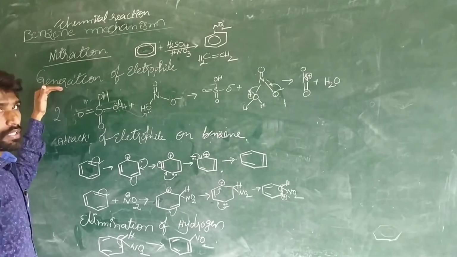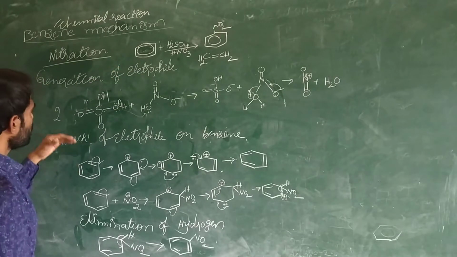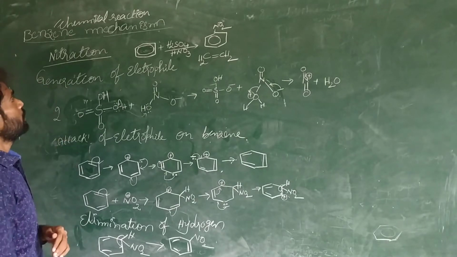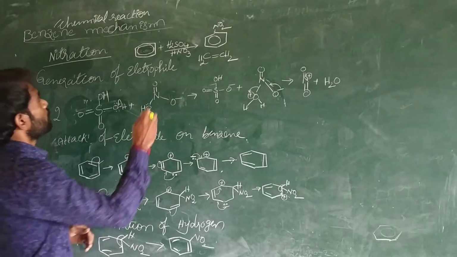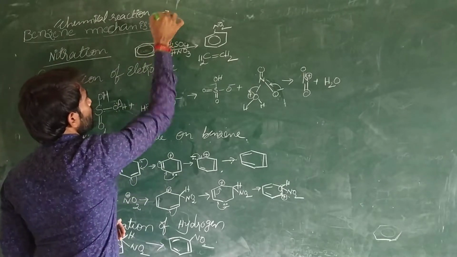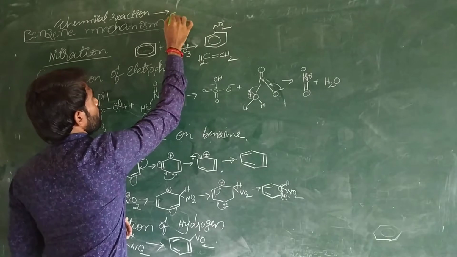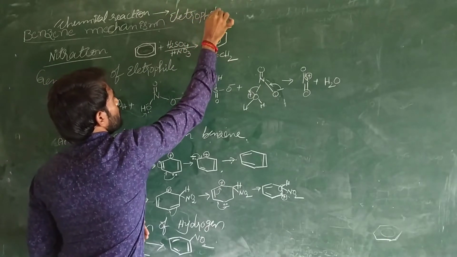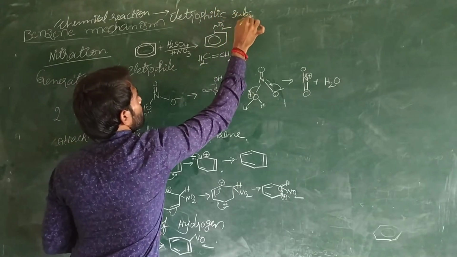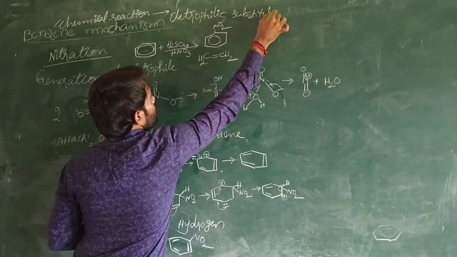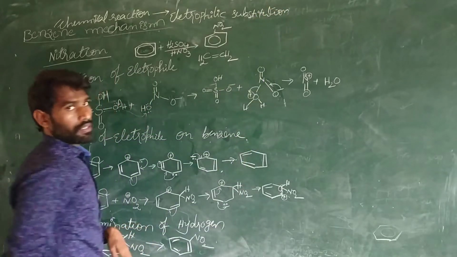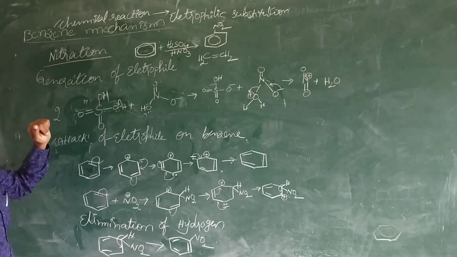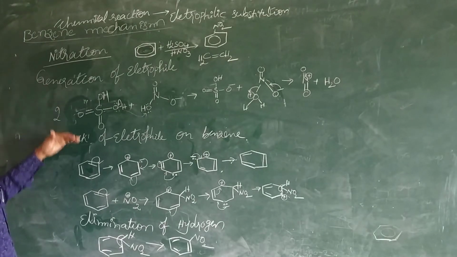Now we will see the general mechanism of how nitrobenzene is formed. First of all, benzene undergoes electrophilic substitution reactions. What kind of reactions? Benzene is involved in electrophilic substitution. So this is substitution, electrophilic substitution. How is this electrophilic substitution happening?